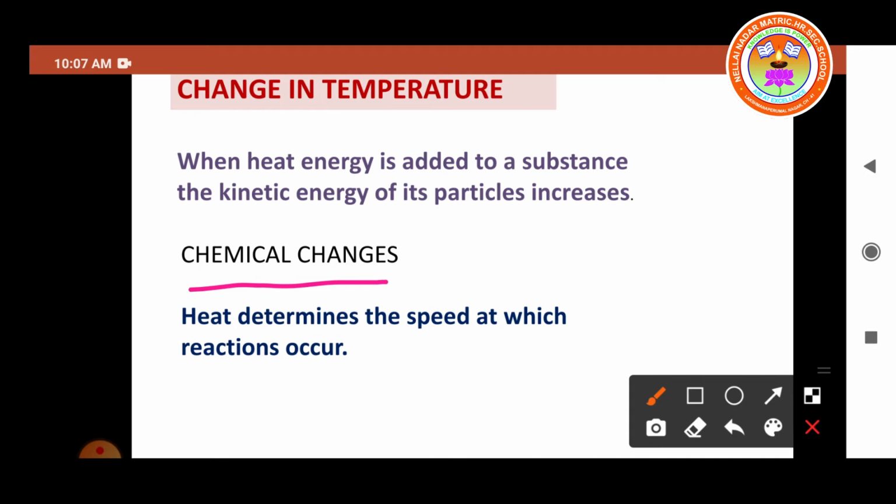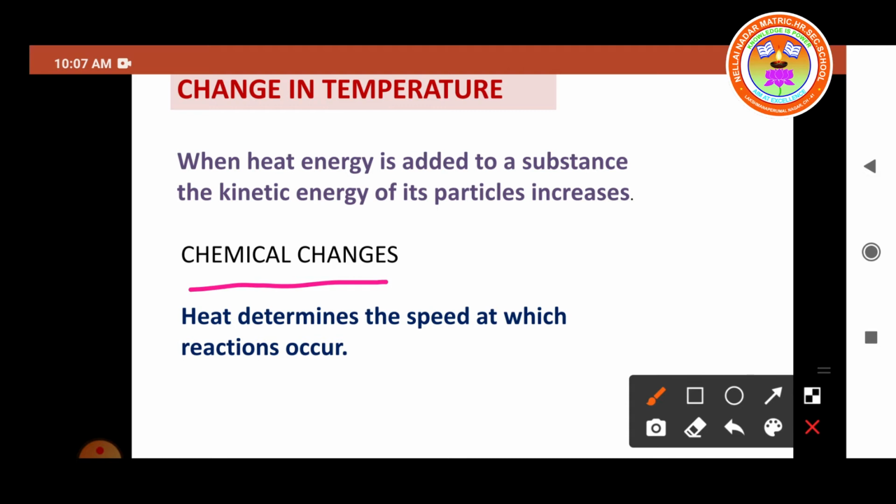So the heat energy is very important. Only afterwards do some of the chemical reactions take place. It is used to speed up the reactions, and also to begin the reactions. That is the starting stage where we use the heat energy.